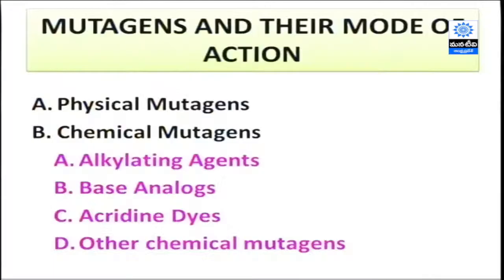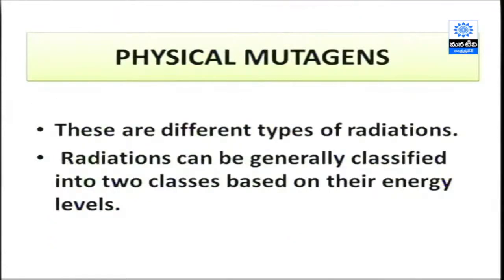In the next slide you are going to learn about the process of mutagenesis, how mutagens are helpful, and their mode of action. There are only two types of mutagenic agents: physical and chemical mutagens. Coming to physical mutagens, different types of radiations are available.